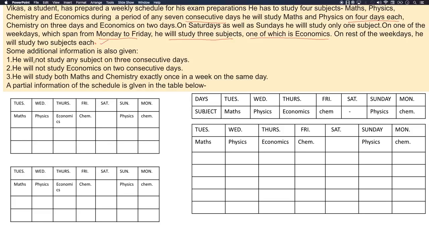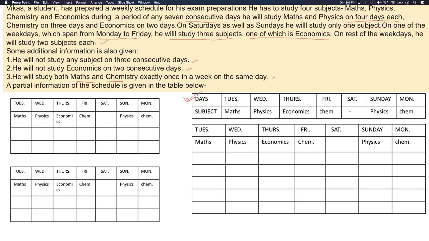Okay. Some additional information is given below. Let's see the additional information. He'll not study any subject on 3 consecutive days. He'll not study economics on 2 consecutive days. He'll study both maths and chemistry exactly once in a week on the same day. Okay. Partial information of the schedule is given below. So this is the schedule, the table that we have.